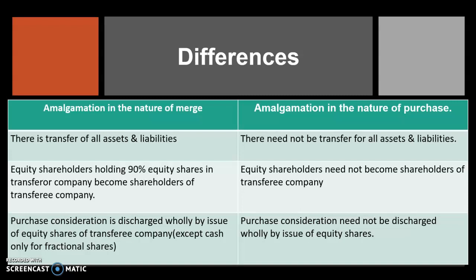In case of amalgamation in the nature of merge, equity shareholders holding 90% equity shares in the transferor company become shareholders of the transferee company. In case of nature of purchase, that is not a requirement. The equity shareholders need not become the shareholders of the transferee company.